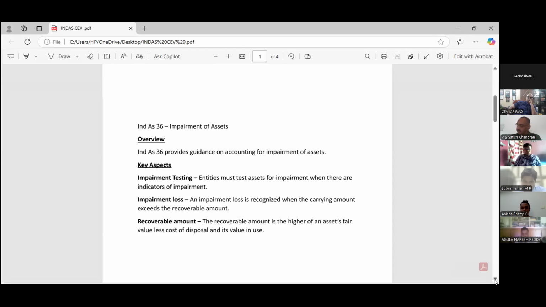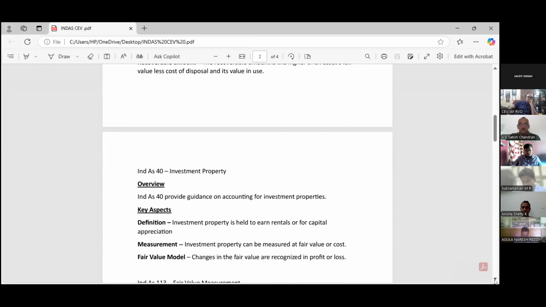There's some base now. Yes, sir. There is a base for calculating the recoverable amount. The recoverable amount is the higher of the asset's fair value less cost of disposal and value in use. Sir, how to calculate the value in use? Suppose you are receiving the cash flow. From the cash flow, you have to apply the discounting factor. You will get the value in use itself.